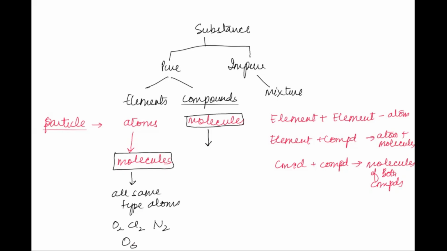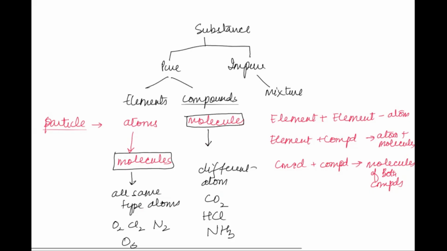Examples are carbon dioxide, HCl, ammonia, etc. Till here we have done in the last class.